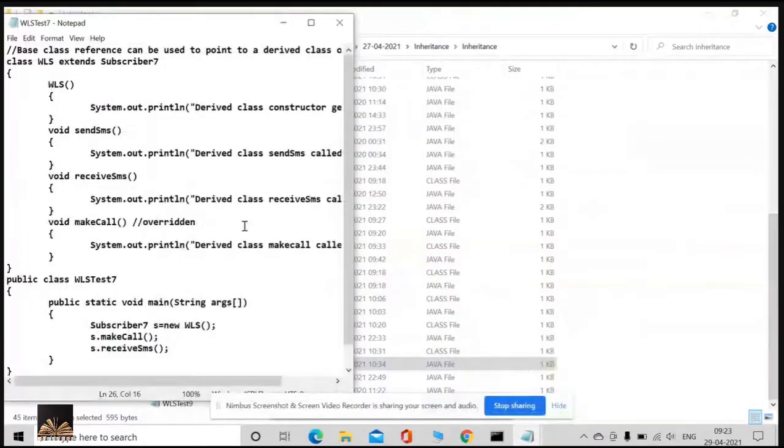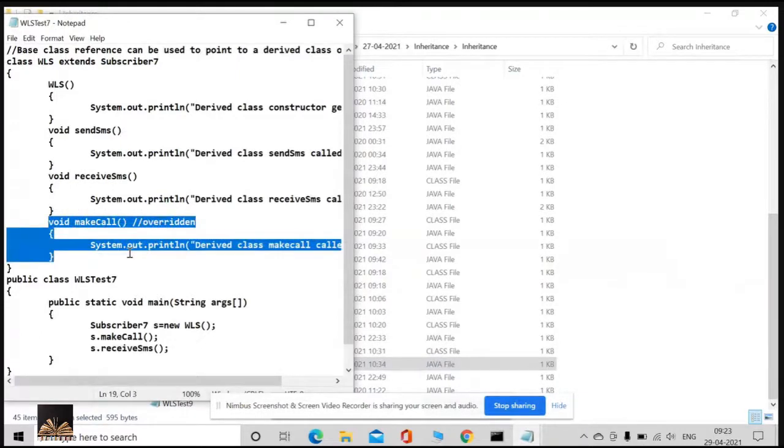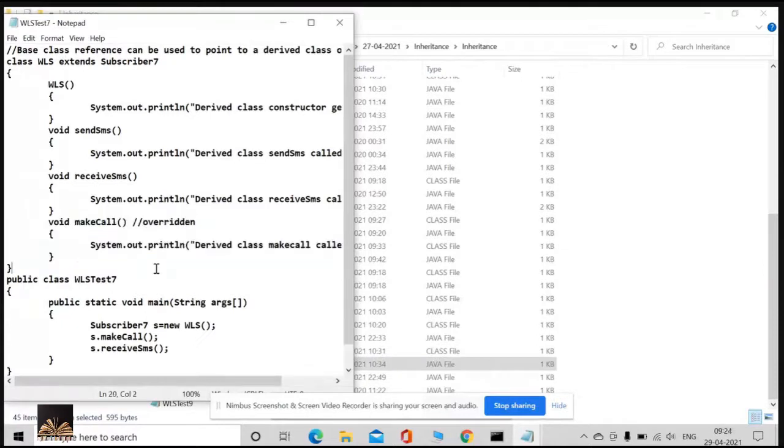Now look at this. The same thing. The make call is also overridden. It's overridden because it is the same in your parent class and even in your derived class. I just overrode this make call. Now please observe and tell me.